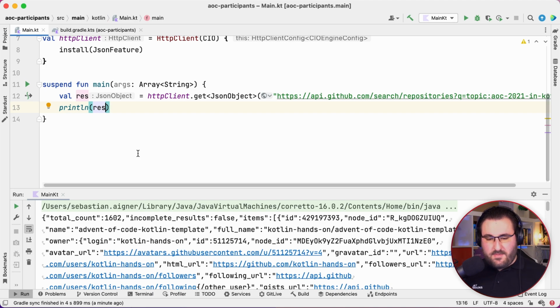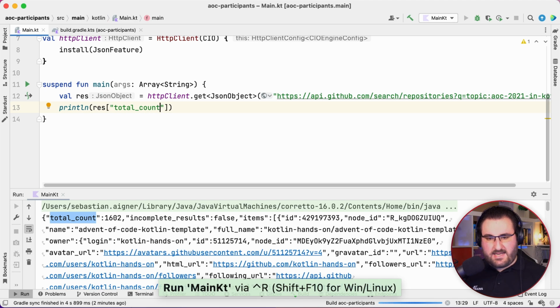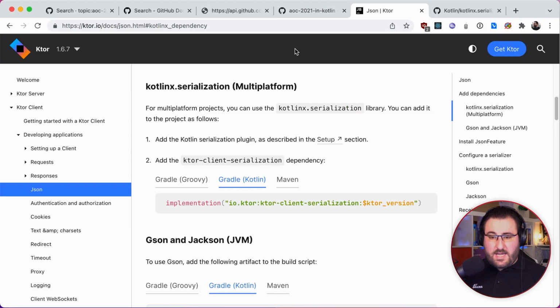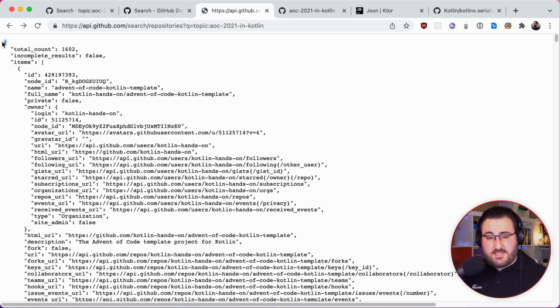For example, if we wanted to access just the total count variable, we could do so by using the get operator, just adding some brackets. And now our result shows us 1,602. So that's pretty neat. Okay, looking back at the structure, we can see that we get back a JSON object, which has a key called items, which is of a type of a JSON array, which again contains a bunch of objects. And from those, we are only interested in the full name property for now.